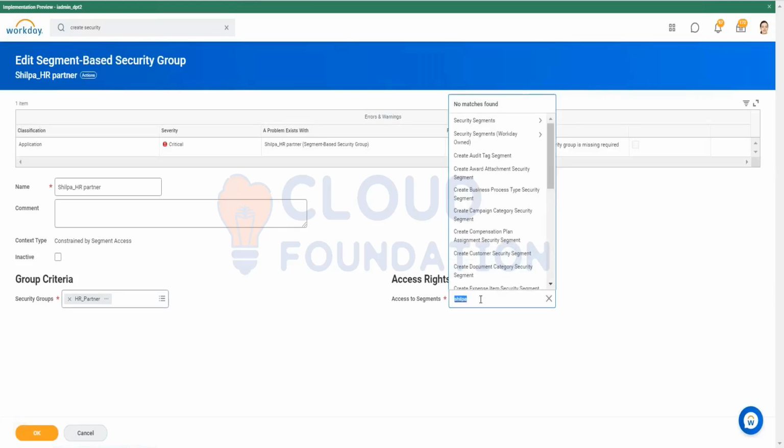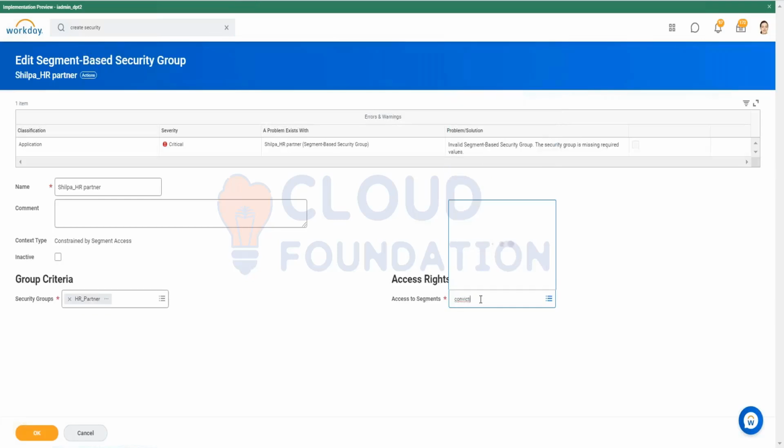You mentioned something like conviction or criminal, something. Yes, yes. So it's reflecting over here. What this particular group will do is define that HR partner will have access to only this particular questionnaire set.